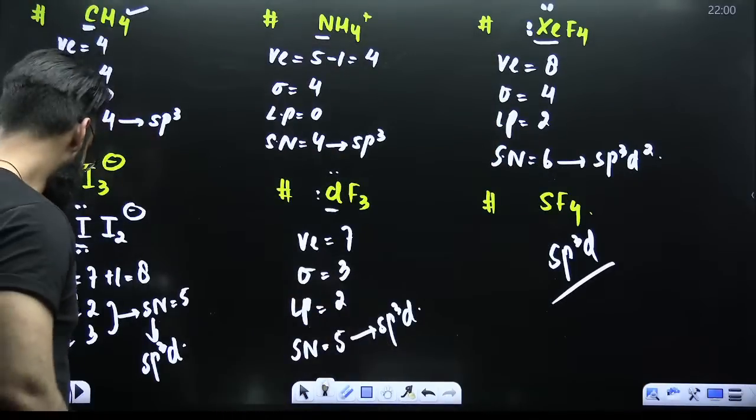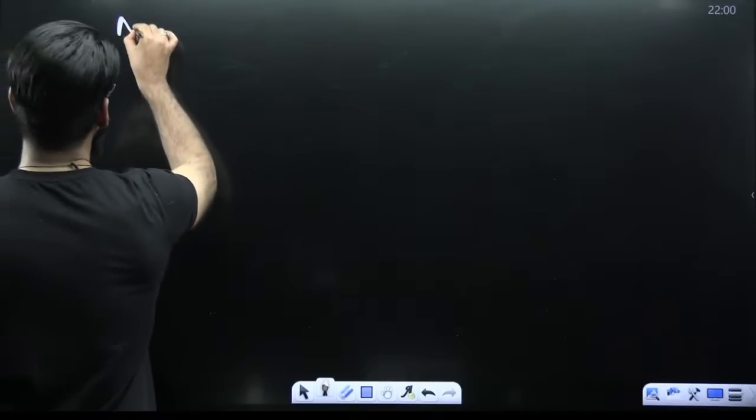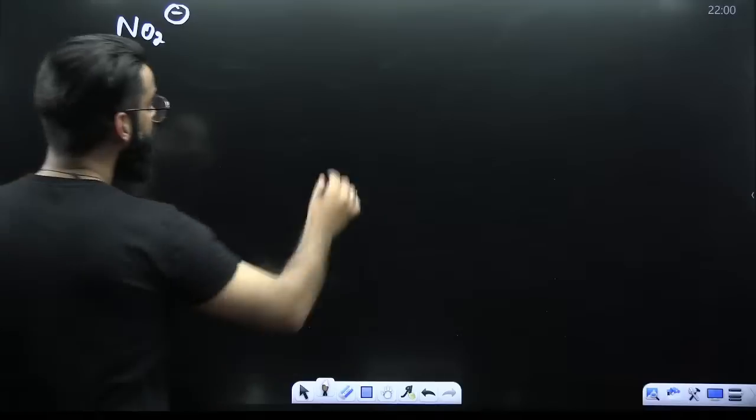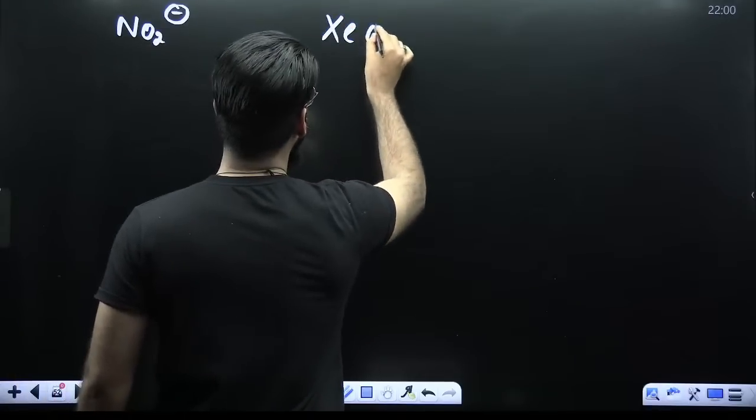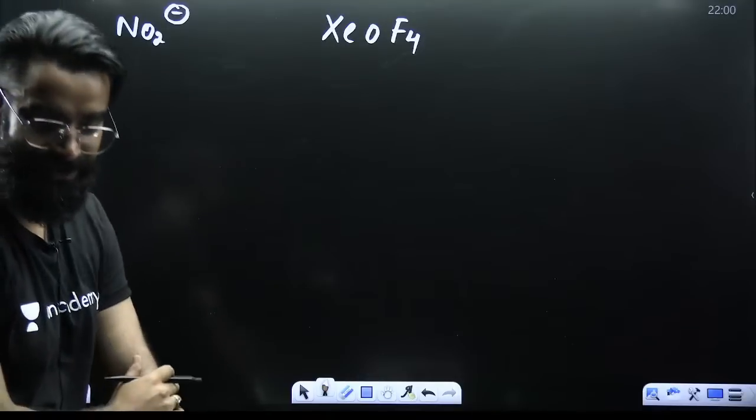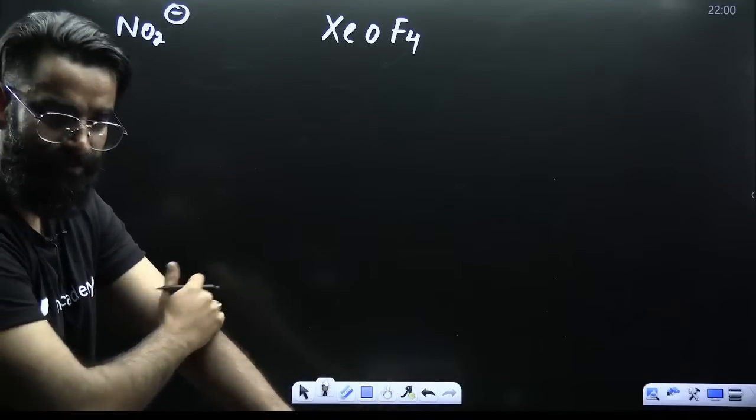Correct, people? For example, I'm giving you NO2 negative. For example, I'm giving you XeOF4. Here, there are certain changes. See how you are going to remember. Understand.